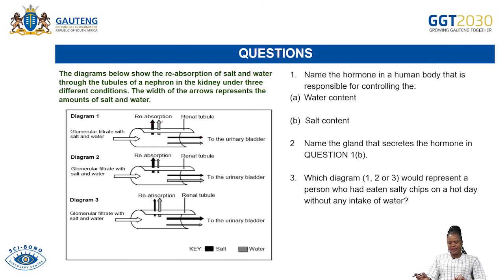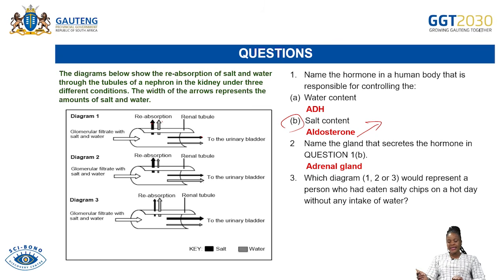Now, question 1 says, name the hormone in the human body that is responsible for controlling the water content. The hormone that is responsible for water is ADH. We all know that. The one that controls salt is aldosterone. Name the gland that secretes the hormone in question 1b. The gland that secretes aldosterone is the adrenal gland, which is found on top of each kidney.